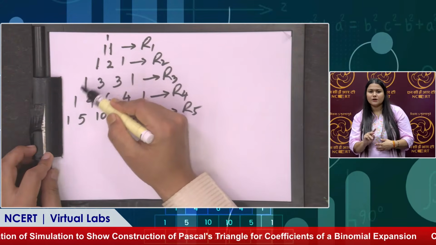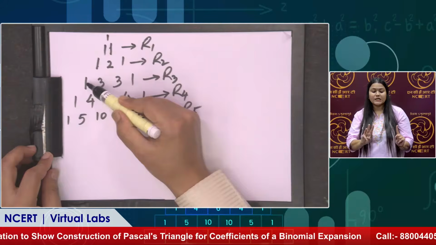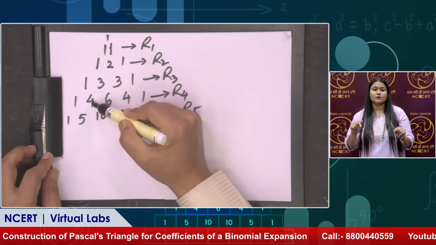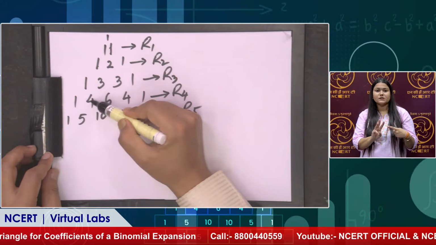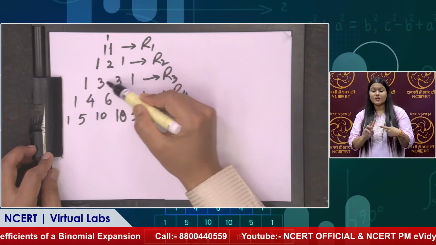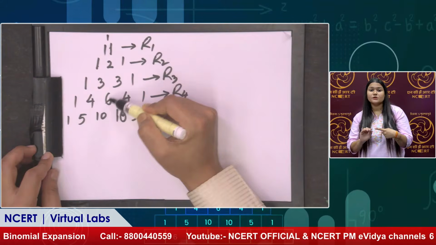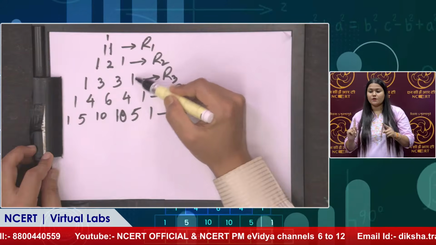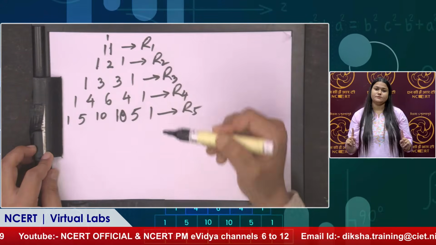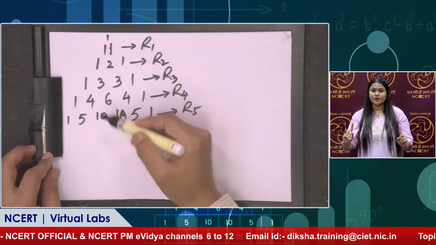We write this 1 here, and add the two numbers just above this 4, 3 plus 1, that is 4, then 3 plus 3, that is 6, then 3 plus 1, that is 4, and we will write it here, and 1 will come as it is. Okay. Next we will go to the next row.